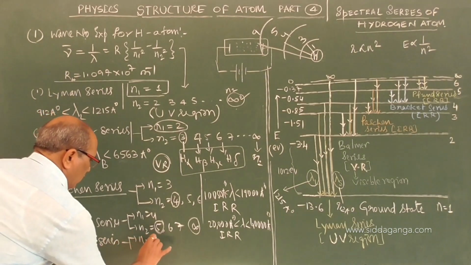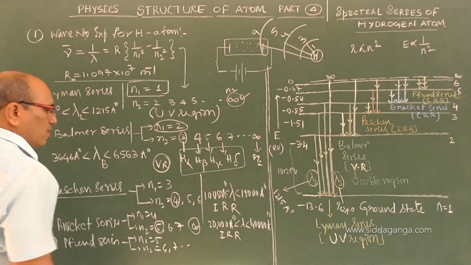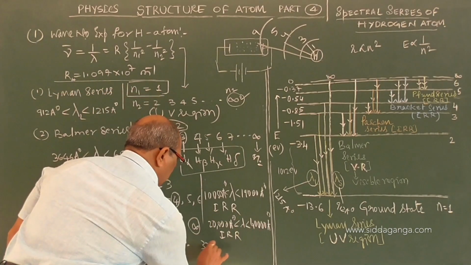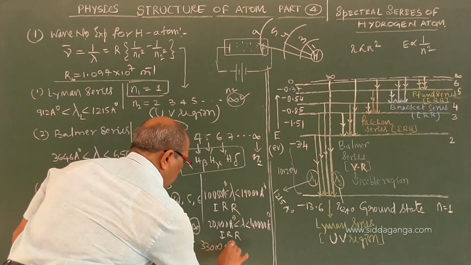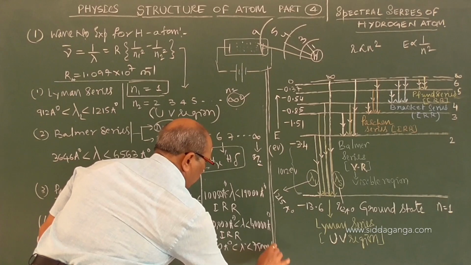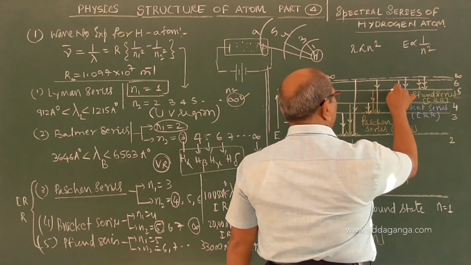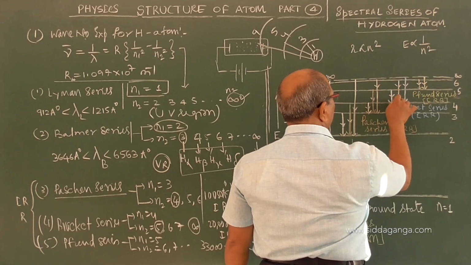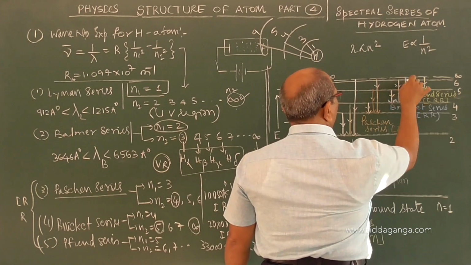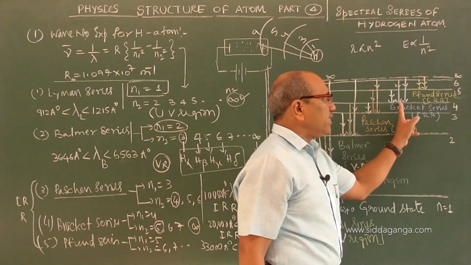Here we take n1 is 5, n2 is 6, 7, and so on. If you calculate, it is 33,000 angstrom to 75,000 angstrom. All these three belong to the infrared region. The higher group of wavelengths emitted when an electron transfers from higher orbits to the fourth orbit is the Brackett series.